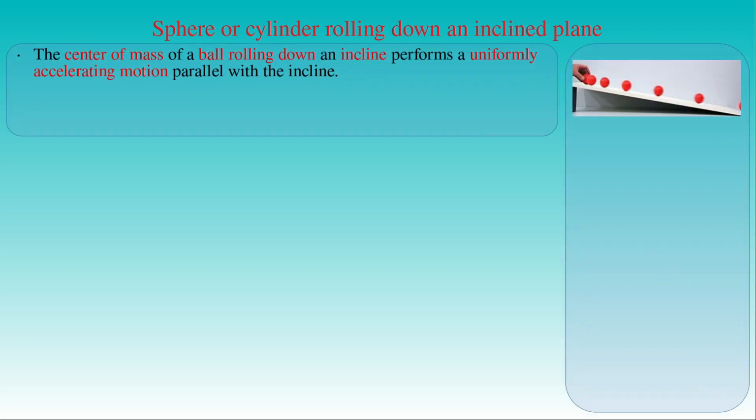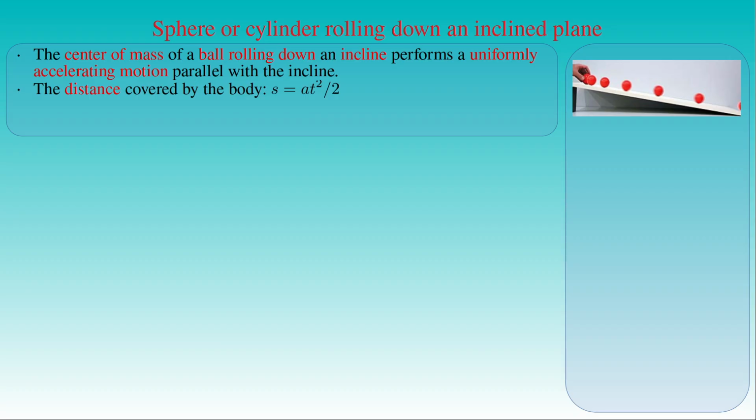Now we discuss the motion of bodies rolling down an inclined plane. If a ball is released on a slope of inclination angle alpha with zero initial velocity, we find that the center of mass of the rolling ball performs a uniformly accelerating motion. We already saw that the distance s covered by a uniformly accelerating body during the time t is equal to its acceleration a times the square of the time t over 2.